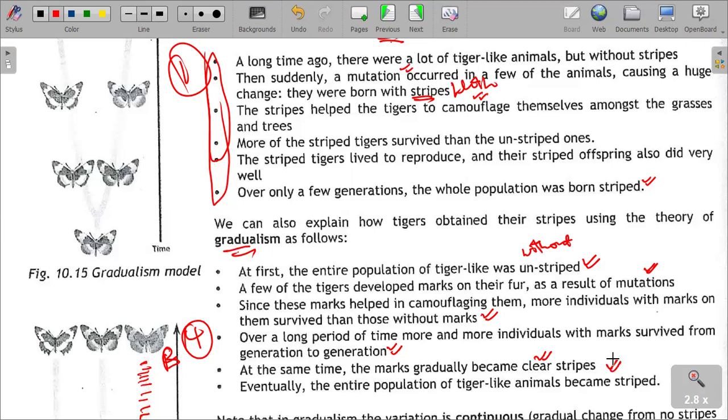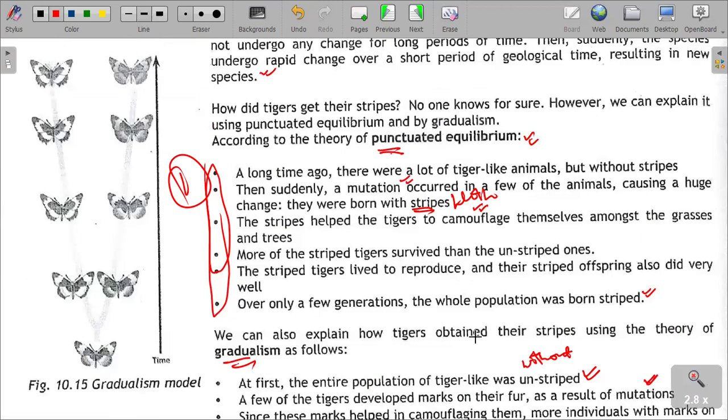So at first, they did not have stripes. They managed to have stripes as a result of mutation. They started to have marks which were passed on from generation to generation, and then the marks became clear, and then they became stripes.